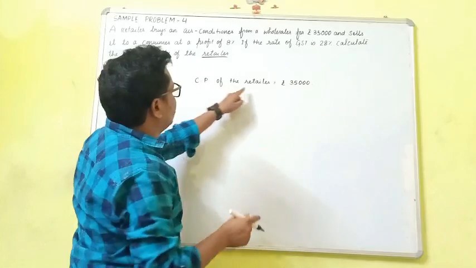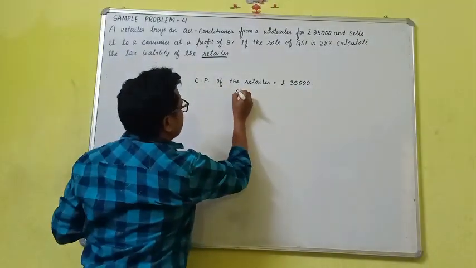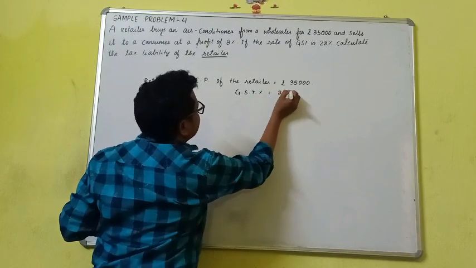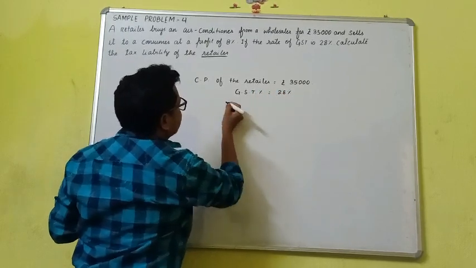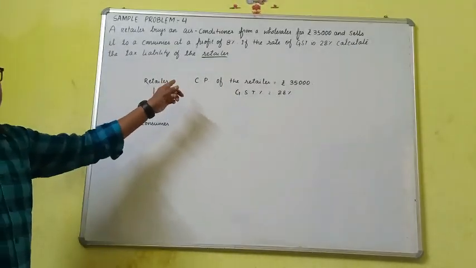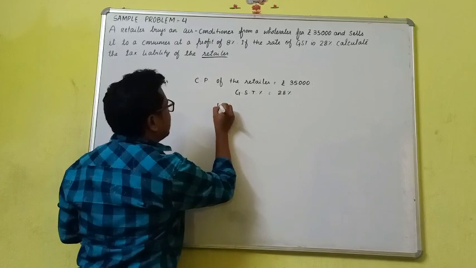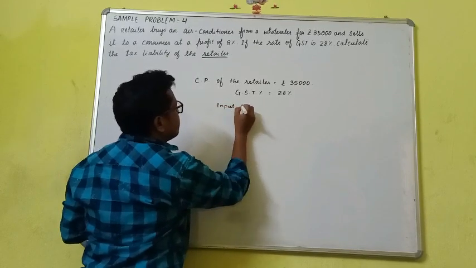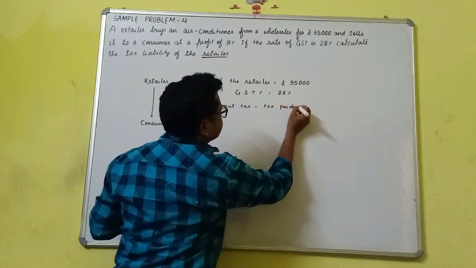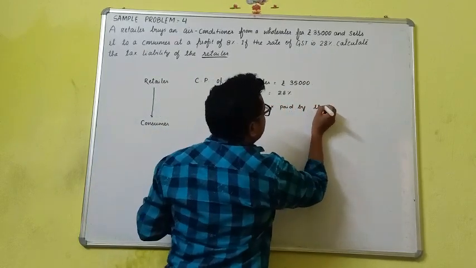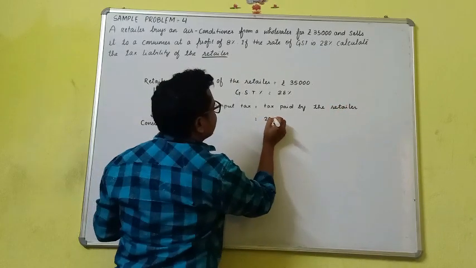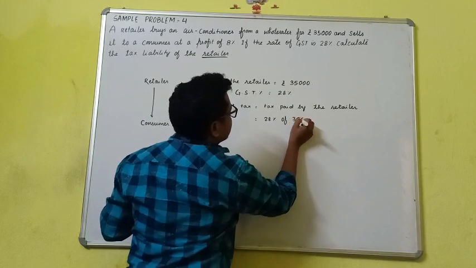Now the CP of the retailer is this much, and he has to pay the GST. While he buys the thing, he must pay the GST. The GST percentage is how much? 28%. The tax paid by the retailer is known as input tax. So input tax, that is the tax paid by the retailer, will be equal to 28% of 35,000.